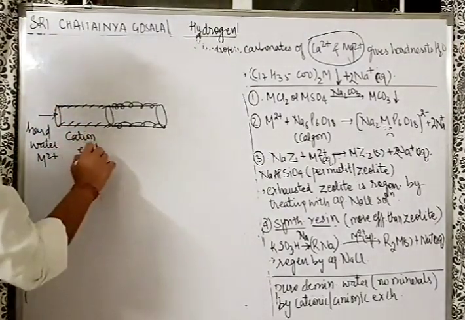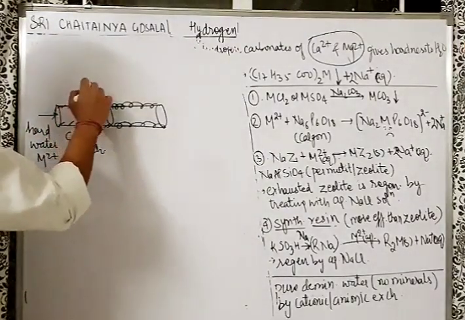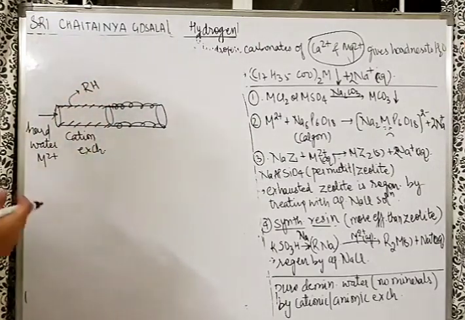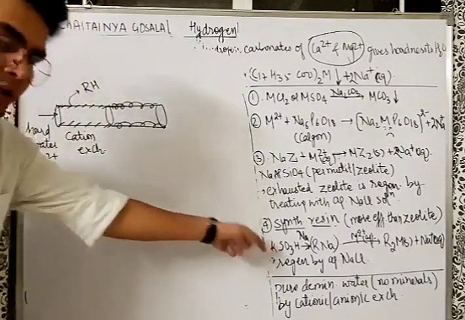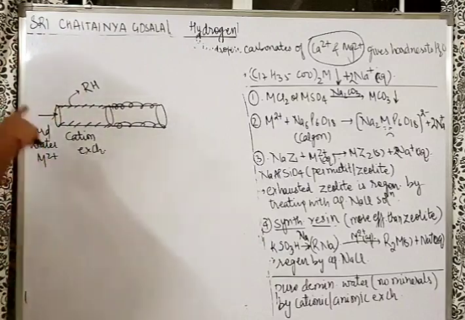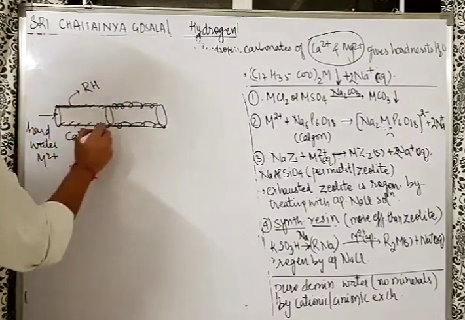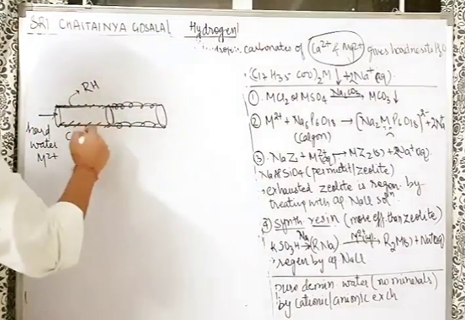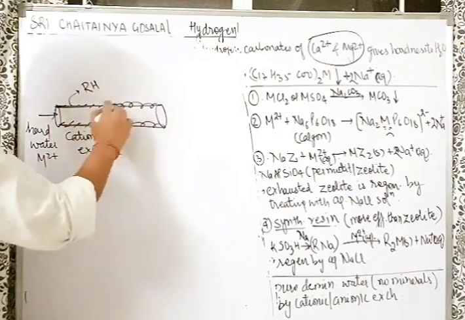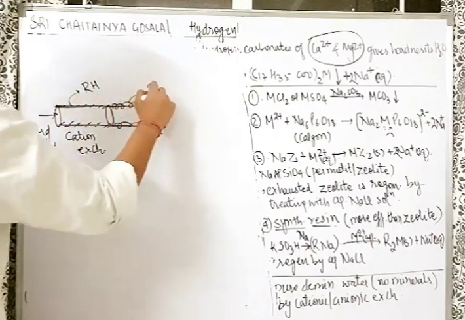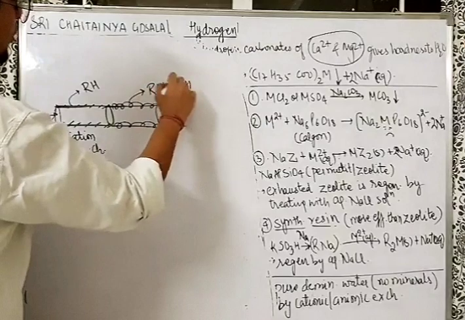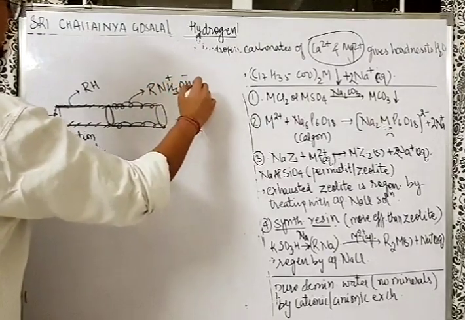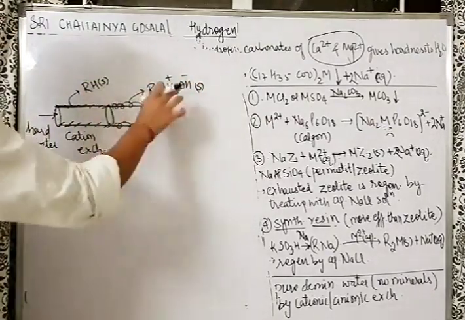The cation exchanger, what will it contain? It contains, for example, RH. What is RH? RH is the acid. This RSO3H is here. So on the walls, I have RH. What next? Firstly, let's understand what happens here. Okay, fine, we can discuss here also what is there. Here we have RNH3OH. This is also a solid, and this is also a solid. We are making the coating of it.